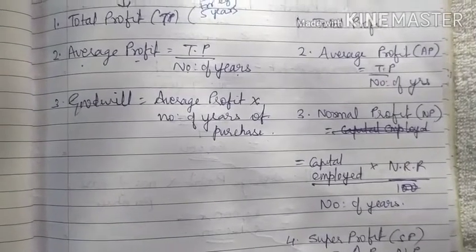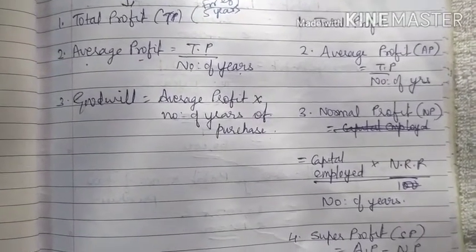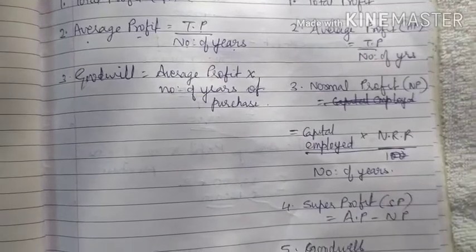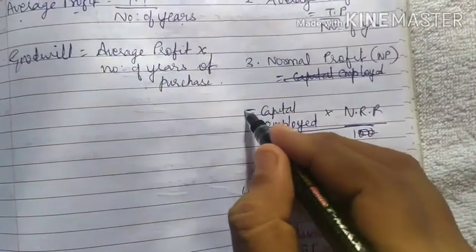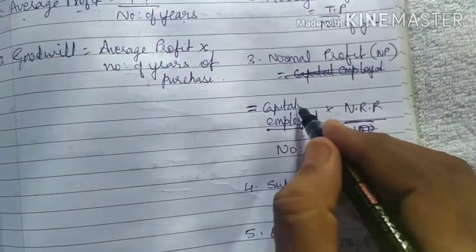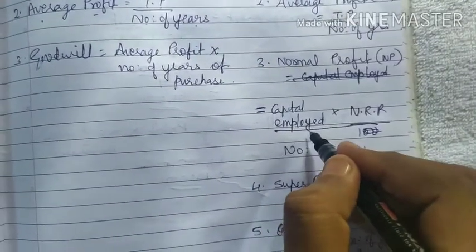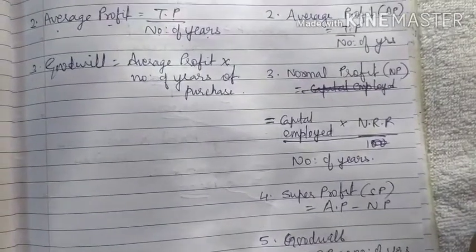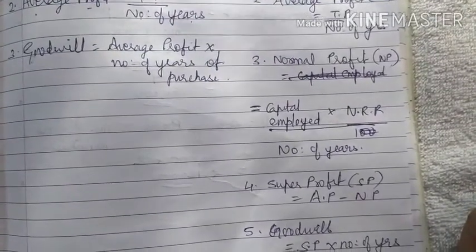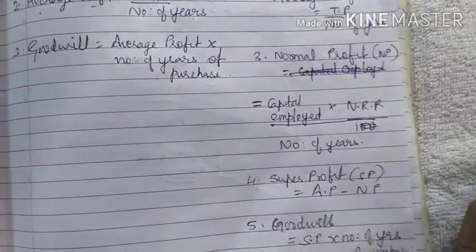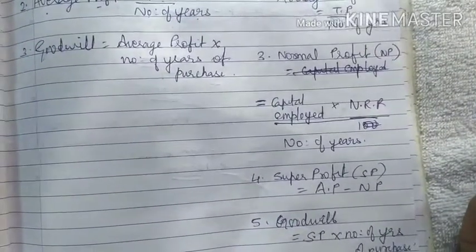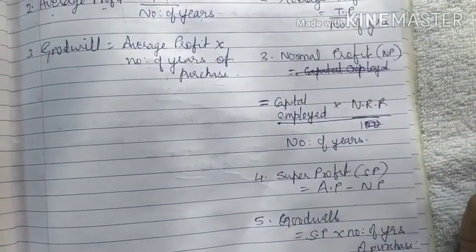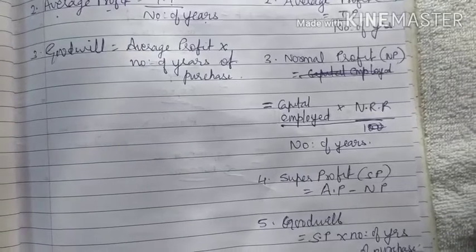So normal profit, you have to calculate. How will you calculate the normal profit? You will calculate it by using the formula with capital employed. Capital employed is nothing but the capital you have invested in the business. Like last year in the single entry system, we learned how to find the opening capital and the closing capital. So opening capital is nothing but capital employed.